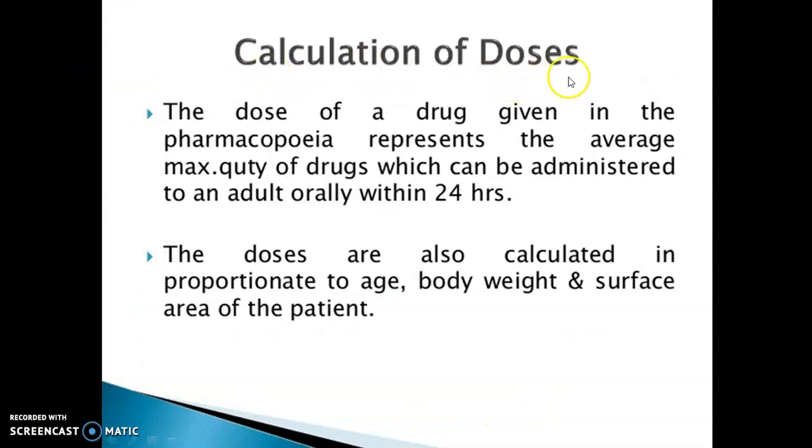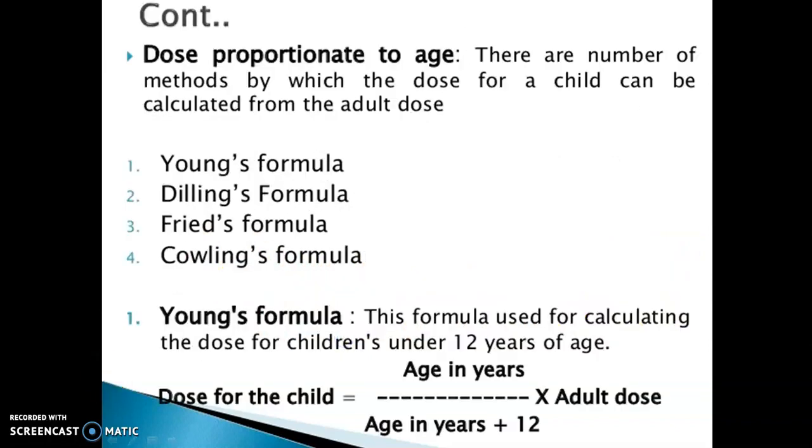The calculation of doses. The dose of a drug given in the pharmacopoeia represents the average maximum quantity of a drug which can be administered to an adult orally within 24 hours. The doses are also calculated in proportion to the age, body weight and surface area of the patient. The dose proportionate to the age: there are a number of methods by which the dose for a child can be calculated from the adult dose. The formulas are given by various scientists, which are as follows.